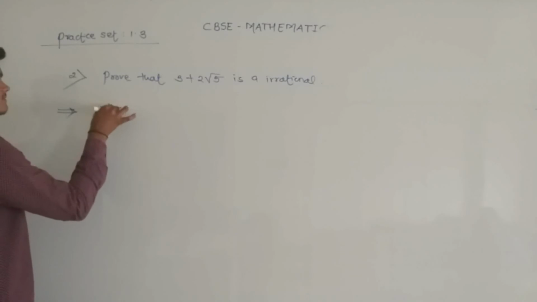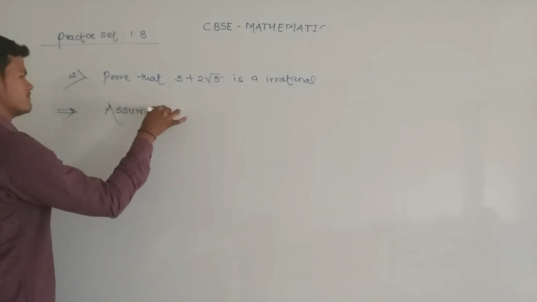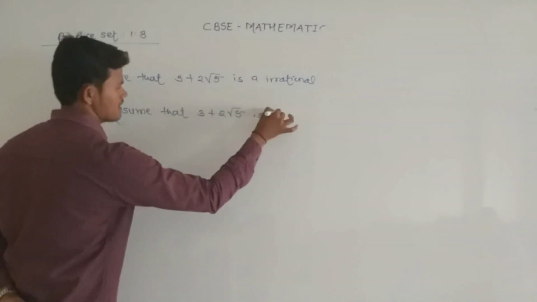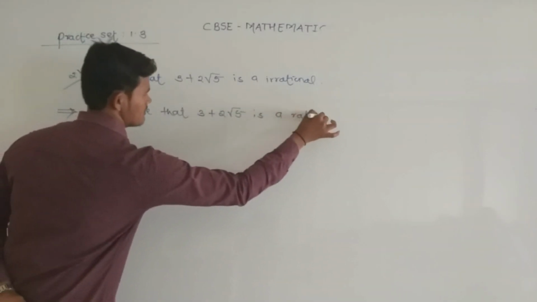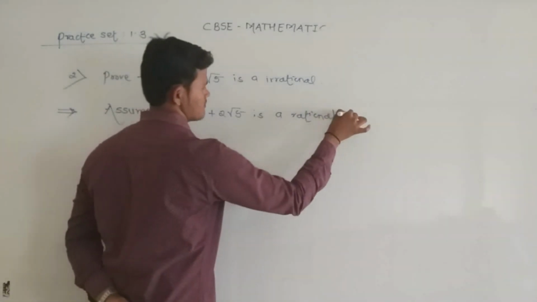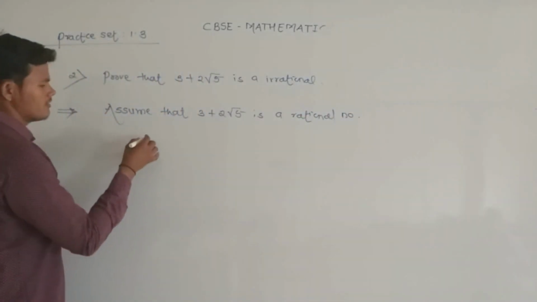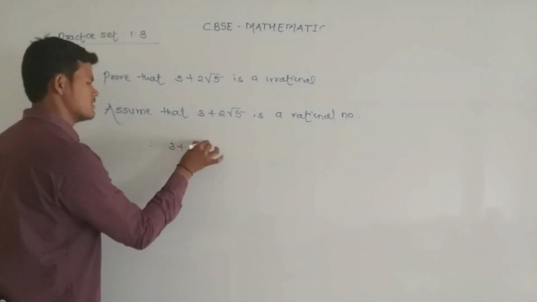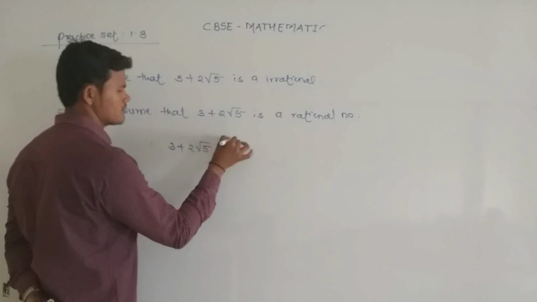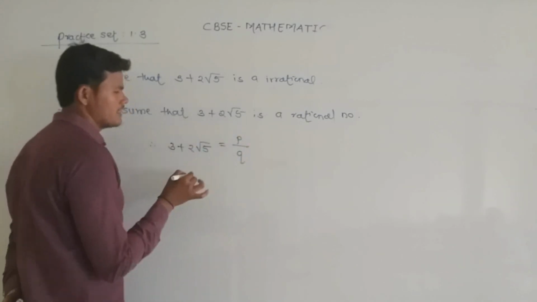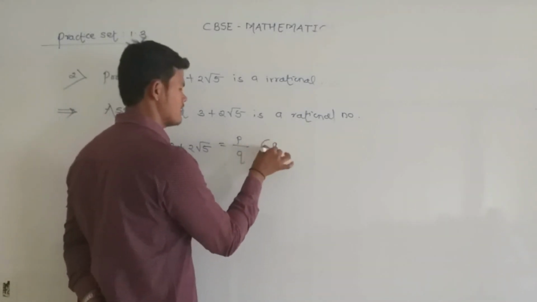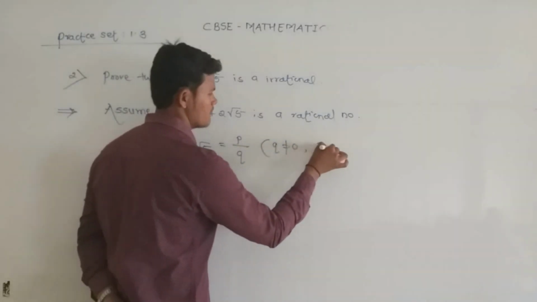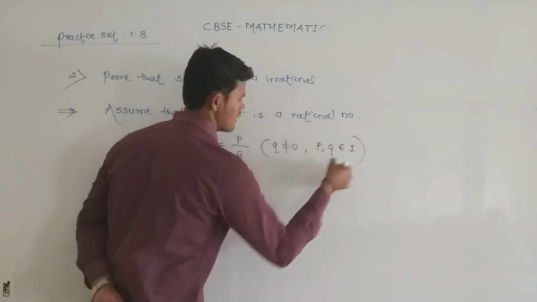So assume that 3 plus 2 root 5 is a rational number. Write in mathematical form, that is, 3 plus 2 root 5 is equal to P by Q, where Q is not equal to 0, and P and Q both belong to positive integers.